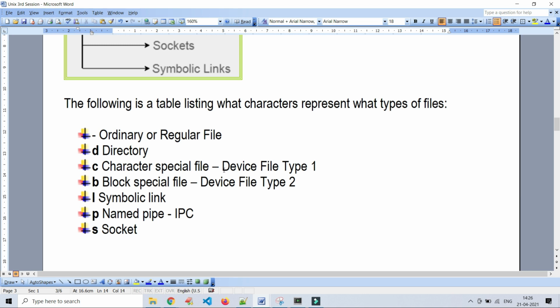Whatever the target file contains, the same will be available in the hard link file also. After removing the target file, if you go to the hard link path and view the data in the hard link file, there will be no issue, because it maintains the same copy of the data available in the target file.